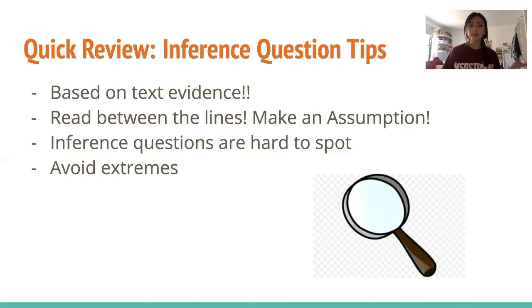Okay, the last tip is to avoid extremes. So this again has to do with going back to the text, making sure every single claim you do is well supported. For example, an extreme would be like, let's say I'm wearing a maroon. You can't infer that the only color I like is maroon because that's too extreme. You can't just jump all the way there from getting this little piece of evidence. So we're also going to carry that tip for every question we use. We always want to avoid the extreme ones with extreme wording.